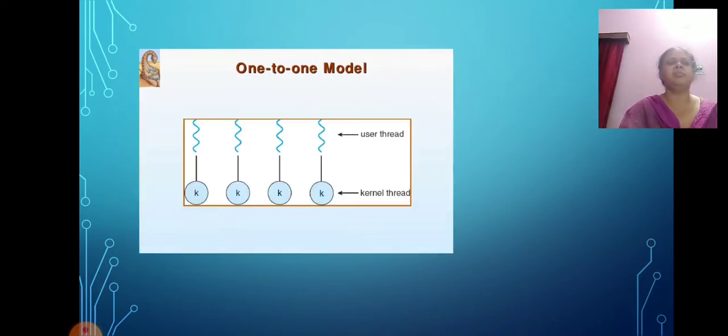Then the one-to-one model. The one-to-one model maps each user thread to a kernel thread. It provides more concurrency than the many-to-one model by allowing another thread to run when a thread makes a blocking system call. It also allows multiple threads to run in parallel on multiprocessors.